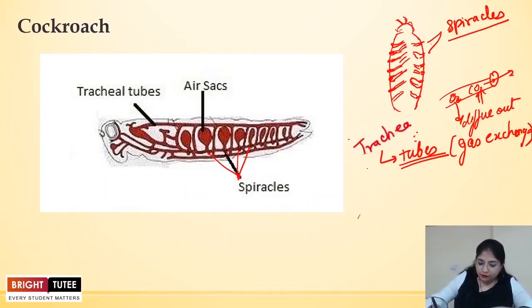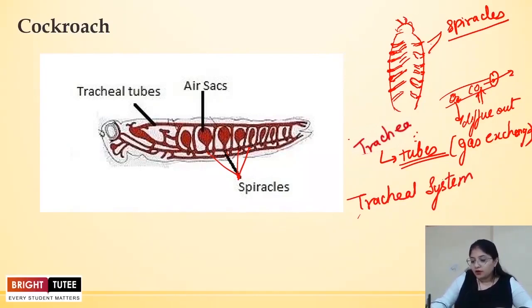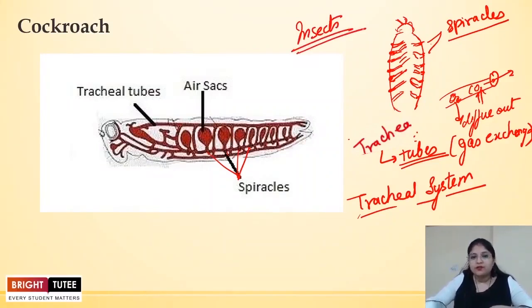So this kind of tracheal system, this is the tracheal system. Why is it called the tracheal system? Because the exchange of gases depends on the trachea or the tracheal tubes, right? And this kind of system is only found in insects and no other organism, right? In other organisms this kind of exchange of gases doesn't take place and we do not notice it. But in the case of insects, we usually see this kind of diffusion occurring, and the system is called the tracheal system.